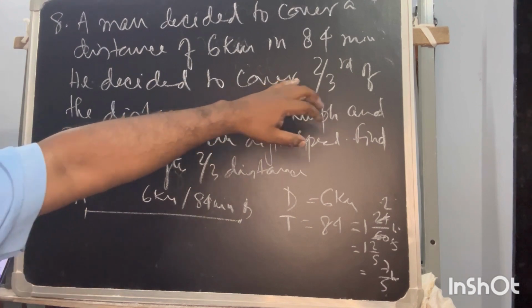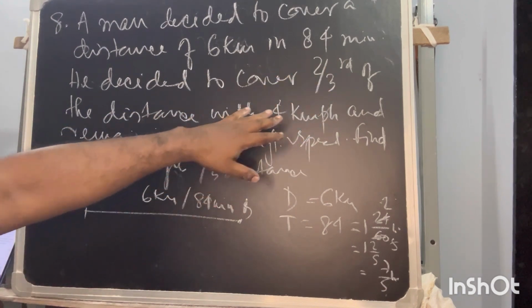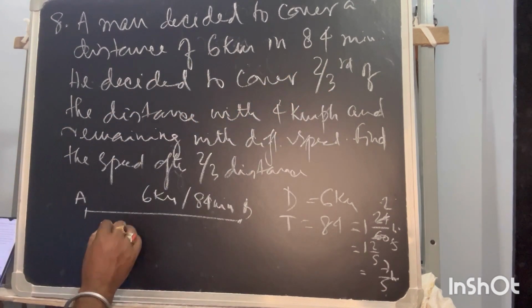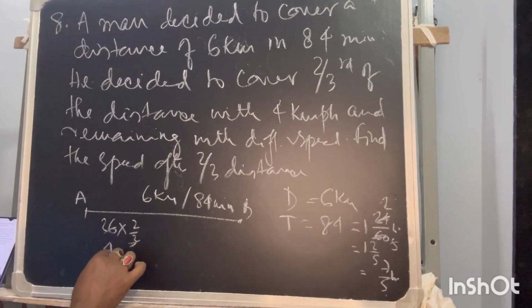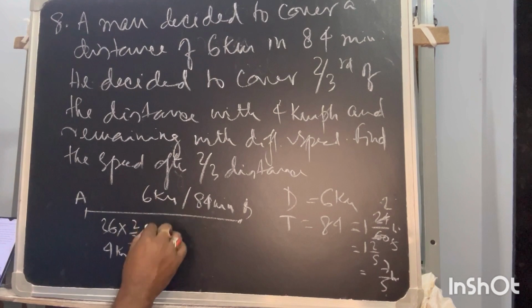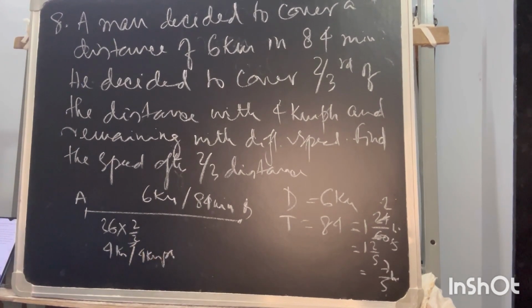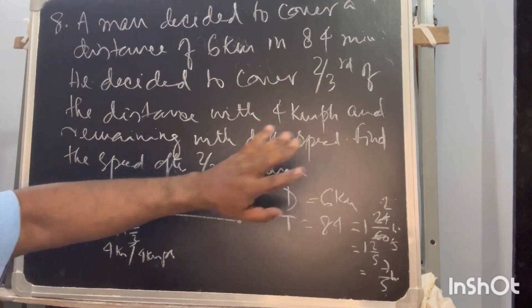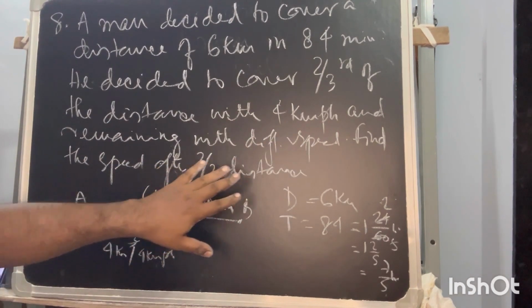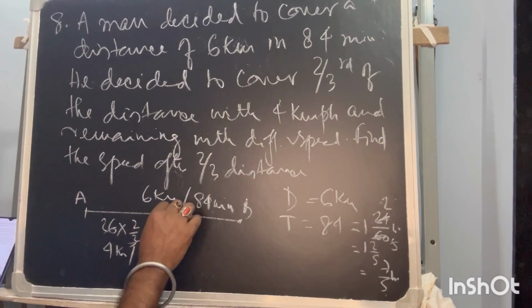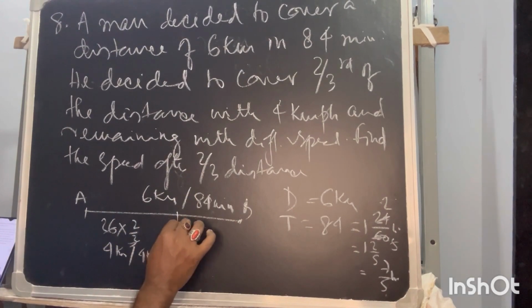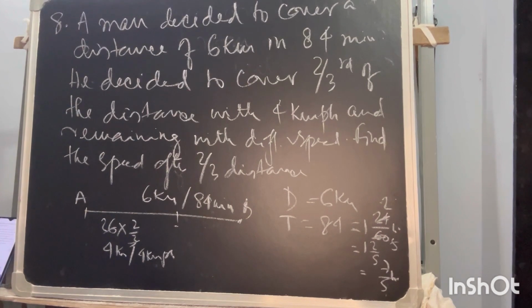He decided to cover 2/3 of the distance with 4 kmph. 2/3 means 6 into 2/3, so that means 4 kilometer with 4 kilometer per hour. And the remaining with some other speed. Find the speed after 2/3 distance, what is the speed here that has to be covered.